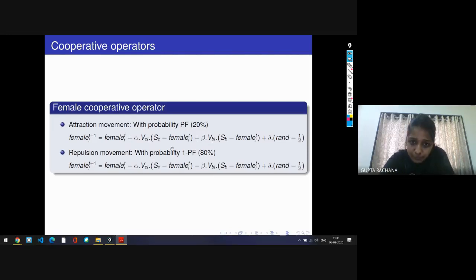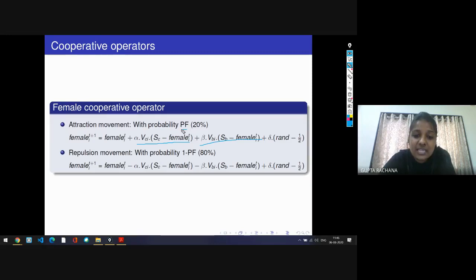Right now I'm discussing the female cooperative operator. Female cooperative operator means how the female spiders change their position on the web and reach the food or the destination. Here you can see these two parameters.